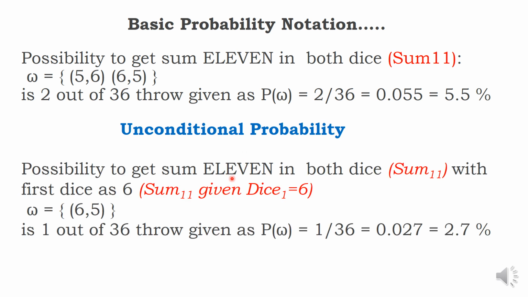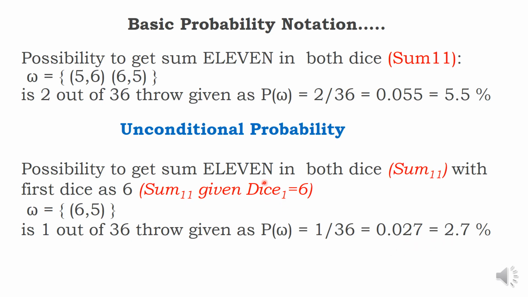Throw 2 dice. Okay, its sum should be 11. But your first die must be 6. You can't have 5,6 or 6,5. Your first die must be 6 only. The second die can be anything, which means it should be 5. So the sum should be 11, given that, this is called a condition, given that the first die must be 6. So this is only one possibility, 1 out of 36. So 0.027, that is 2.7%.